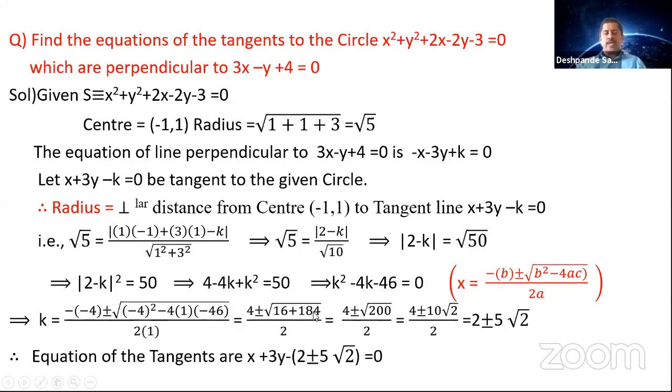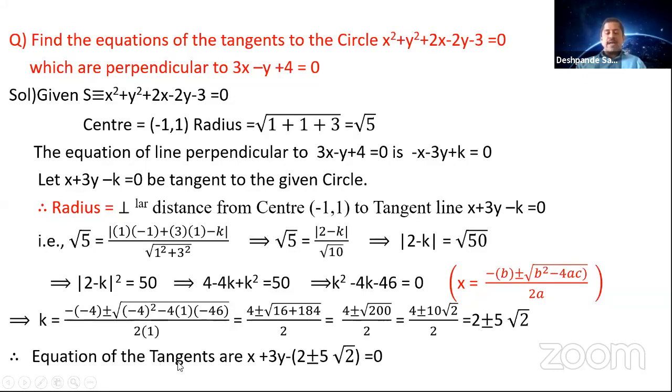So 16 plus 184 is 200. So 4 plus or minus square root of 200 divided by 2. So 200 you can write as 100 into 2. Square root of 100 is 10. So 4 plus or minus 10 root 2 divided by 2. So you see that this is a multiple of 2. This is also a multiple of 2. So you can take 2 common and cancel with this 2 here. You get 2 plus or minus 5 root 2. So you got the value of k as 2 plus or minus 5 root 2. So there are two values of k here. One is 2 plus 5 root 2 and second is 2 minus 5 root 2.